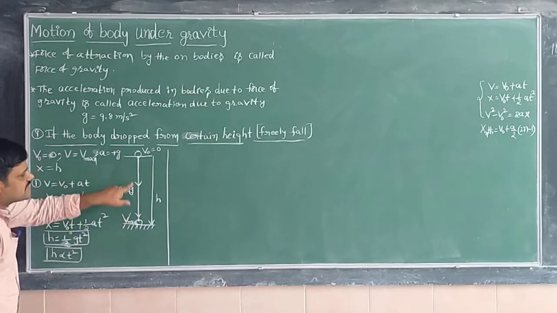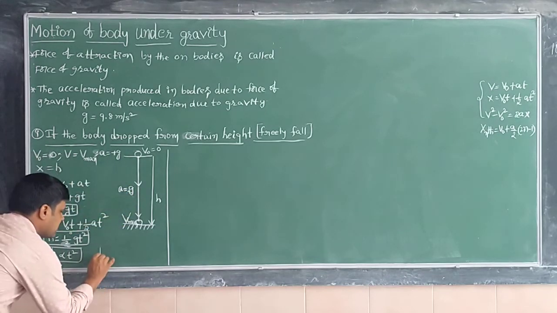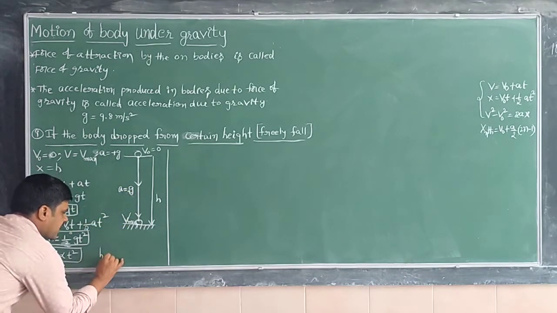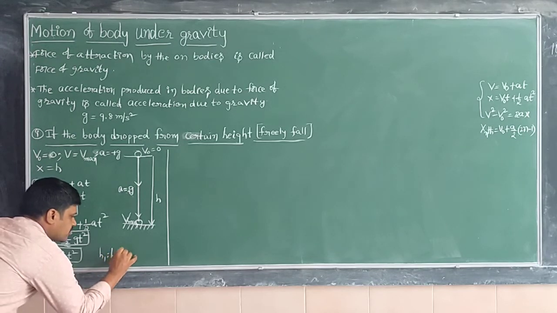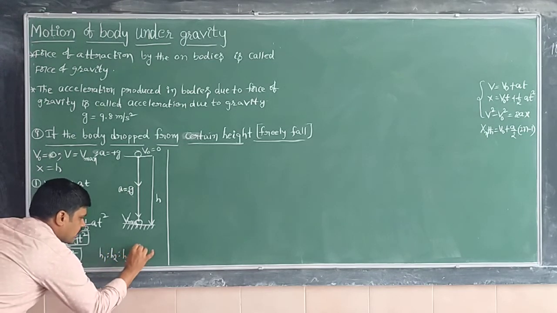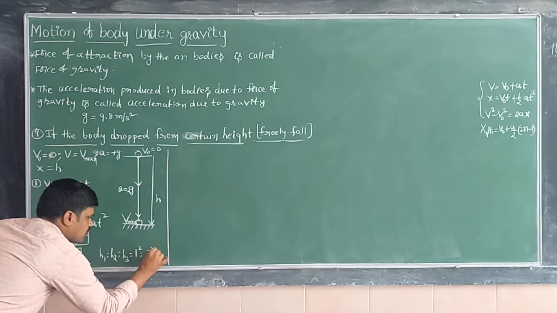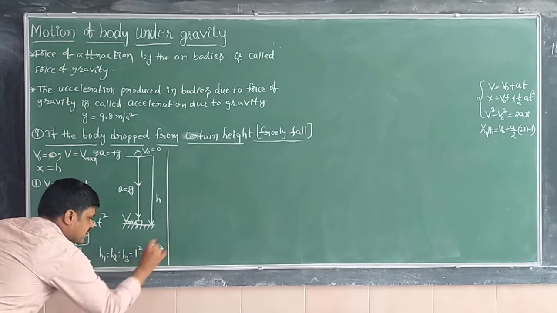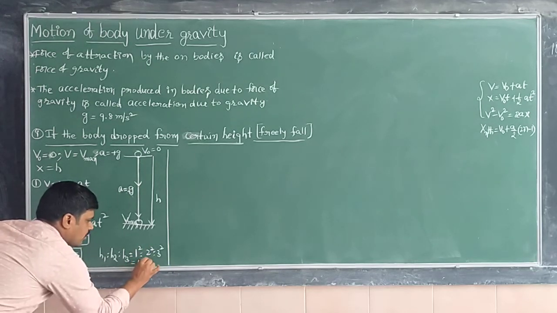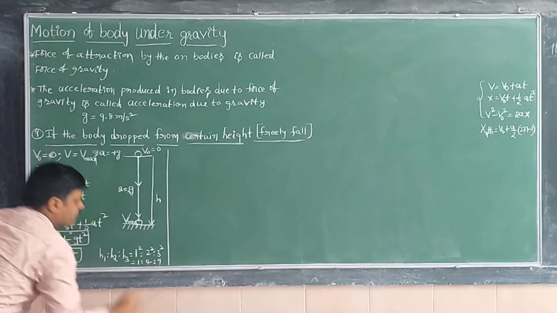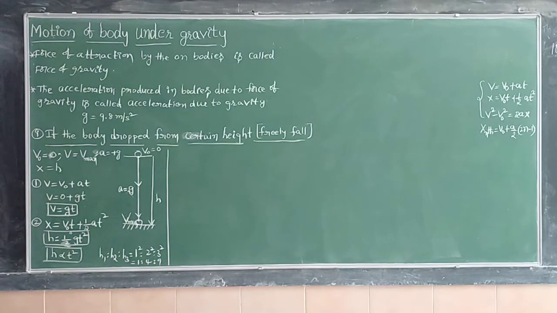In its first, second, third second of the journey, the ratio h1 is to h2 is to h3 is equal to 1 square is to 2 square is to 3 square. So 1 is to 4 is to 9. Now this is the NEET or CET important concept. Right. Next one.